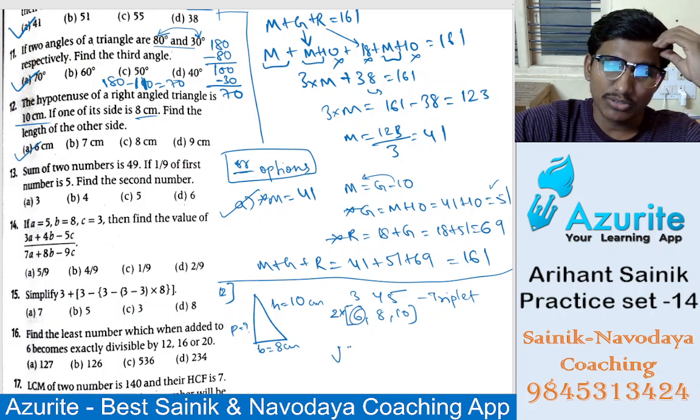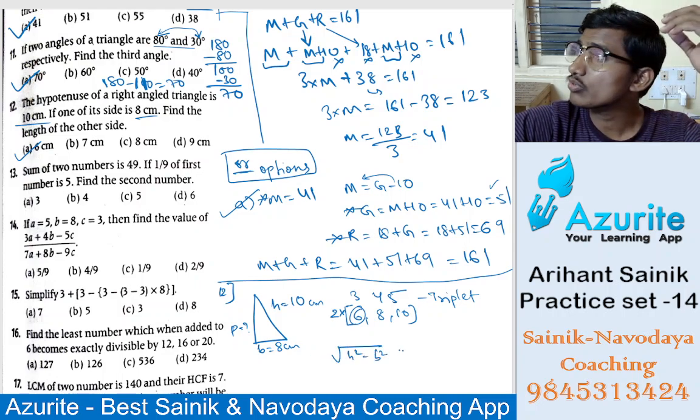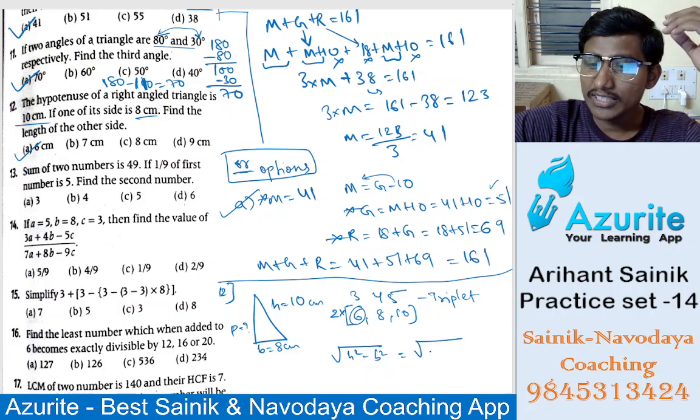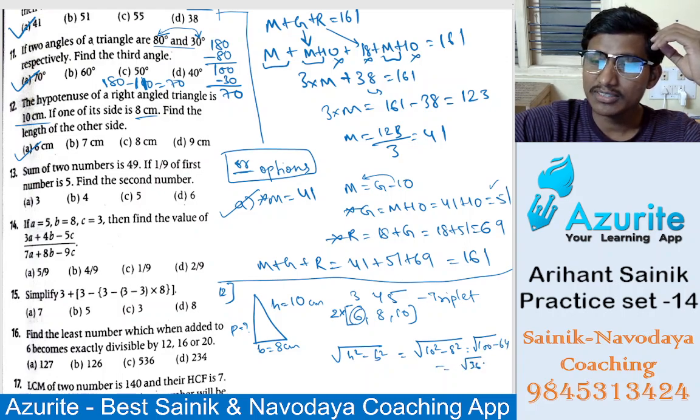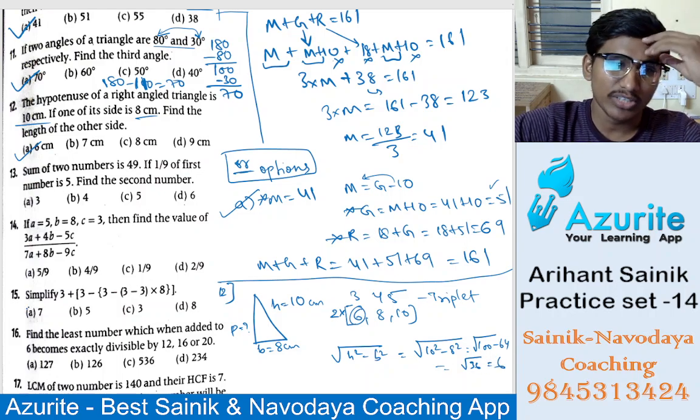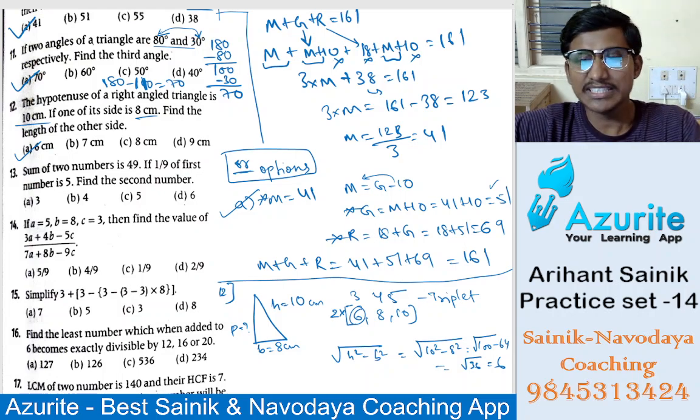Perpendicular, right? Minus, we have to do hypotenuse square minus base square. Okay, so here 10 square minus 8 square. So 36 will come. 100 minus 64, it will be 36. The root is 6, that's the answer. So both you can do. Remember this triplet. They will directly give you the easiest one only.